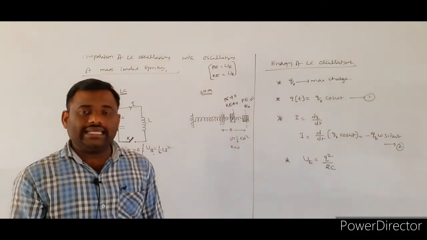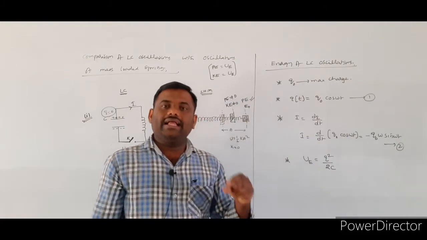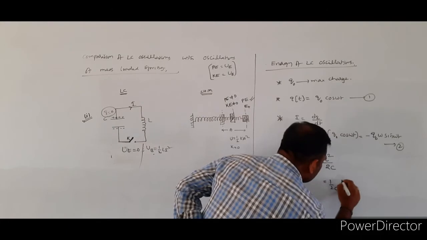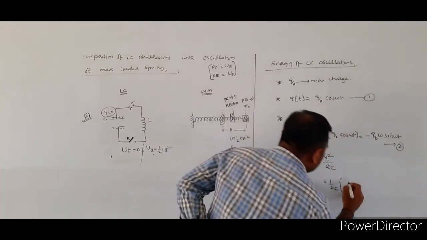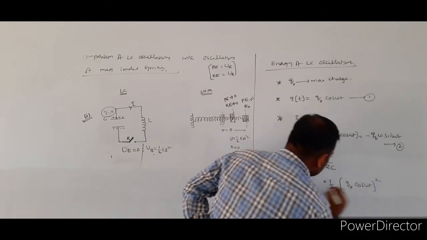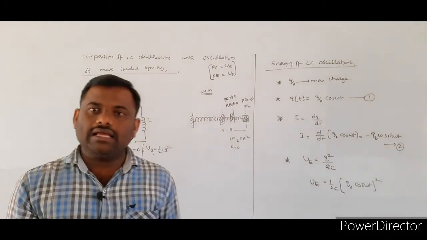U suffix E indicates the electrical energy stored in the capacitor at any instant. So this value is equal to 1 by 2C times, with Q equal to Q naught into cos omega t, whole square. This is the electrical energy stored in the capacitor.